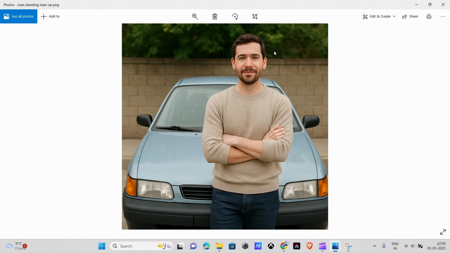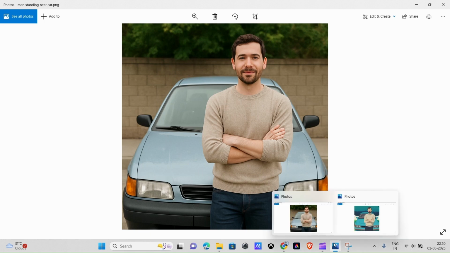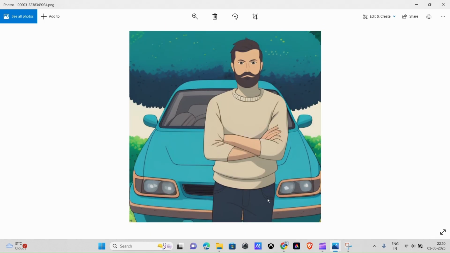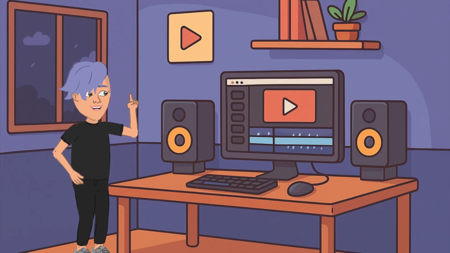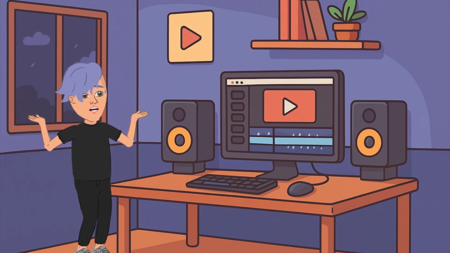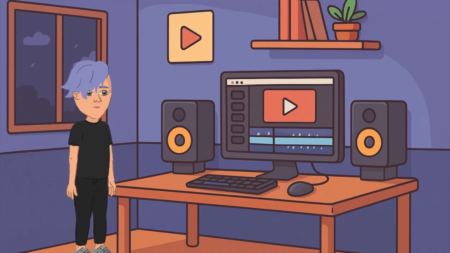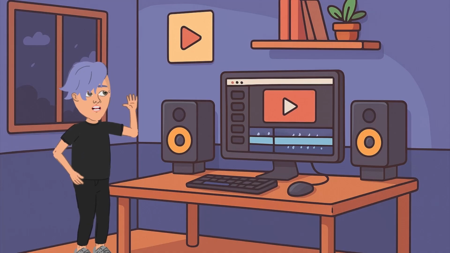Do you want to transform your normal photo into a stunning Studio Ghibli-style artwork, like this? In this video, I'll show you how to turn your normal photo into a beautiful Studio Ghibli-style image using Stable Diffusion. You can do this completely offline and create unlimited images without any cost or internet connection. So make sure to watch till the end.